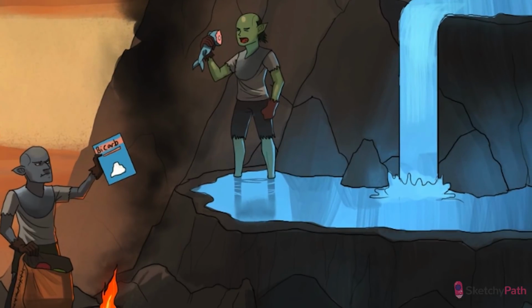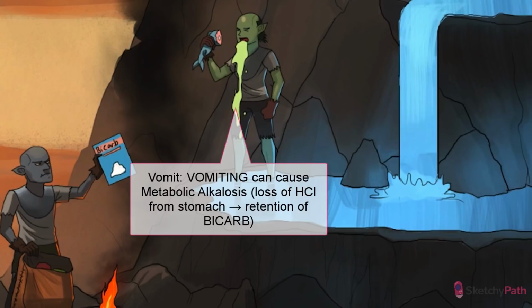All right, so what are some examples of increased retention or increased production of bicarb? How about, say, vomiting after eating a slimy fish head from the alkaline pool? Vomiting leads to a loss of HCl from the stomach. And remember how those proton pumps work at the gastric mucosa. For every proton lost in the vomit, there's a corresponding bicarb molecule retained by the body. Sounds like alkalosis to me.